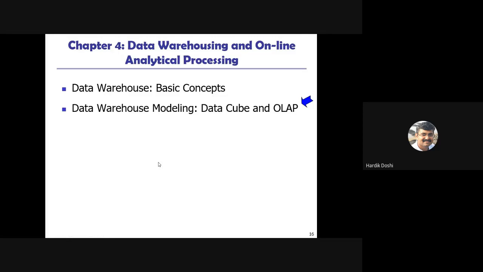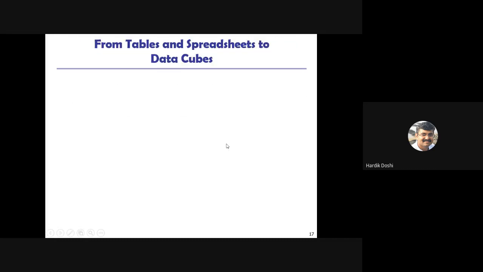Now comes the important concept of data warehousing, that is data warehouse modeling: data cube and OLAP, online analytical processing. The first and foremost thing we need to discuss is the data cube. Till date in our DBMS, we have studied the concept of databases, tables and spreadsheets. Spreadsheet means we are talking of Excel. Excel is also one kind of database. Now we are moving on to data cubes. A cube is a three-dimensional, four-dimensional, or n-dimensional structure.